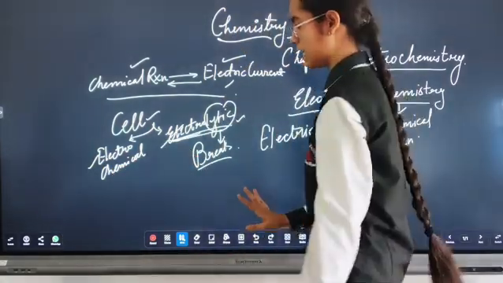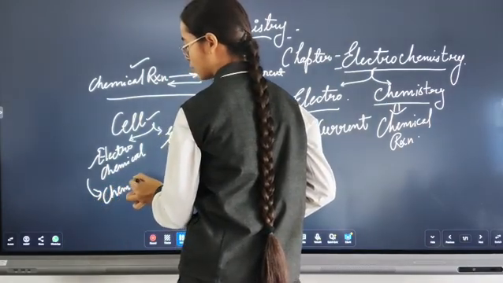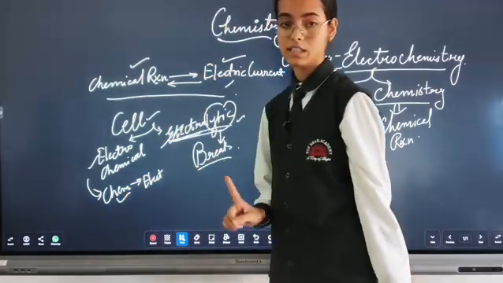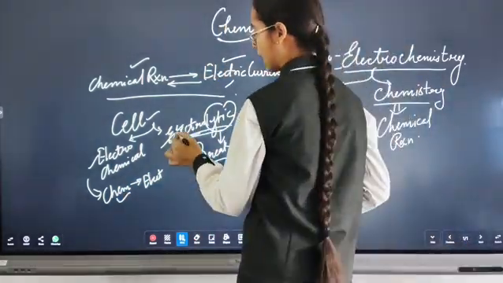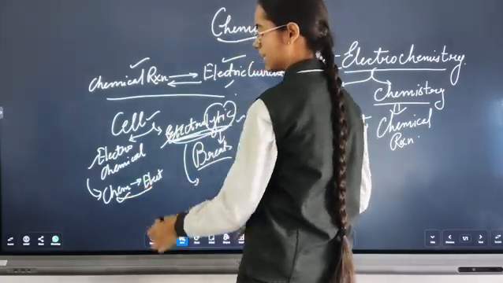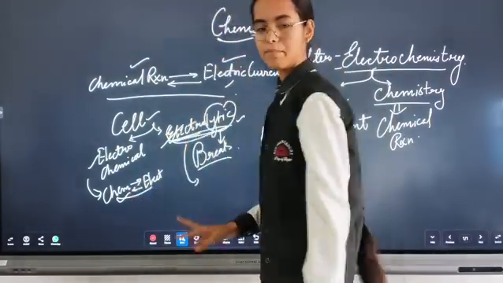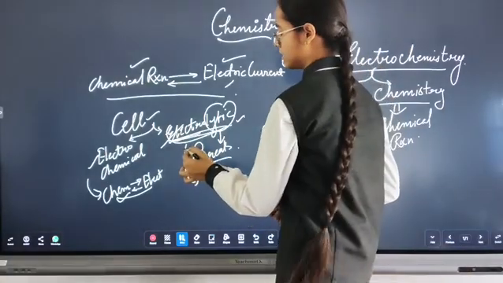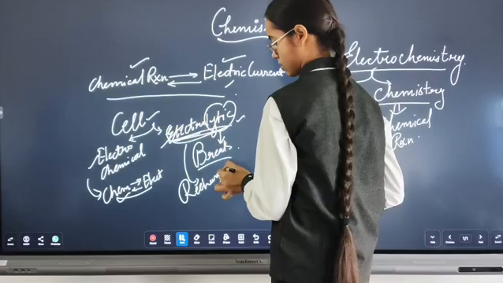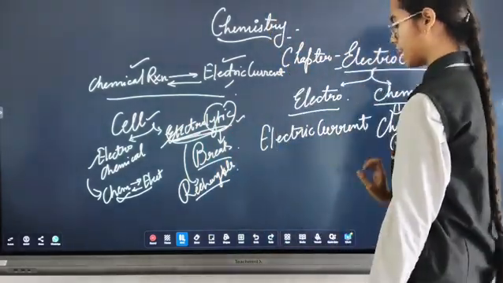In an electrochemical cell we will see that the chemical reaction changes into electric current, and it is just a single charge. And in an electrolytic cell we will see that chemical reactions are converted into electric current and then electric current is converted back into chemical reactions. So it is rechargeable. So this was about all the cells and electrochemistry.